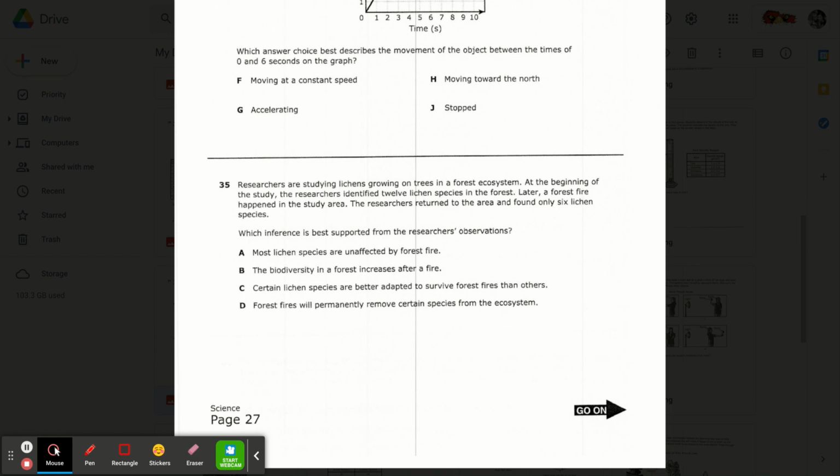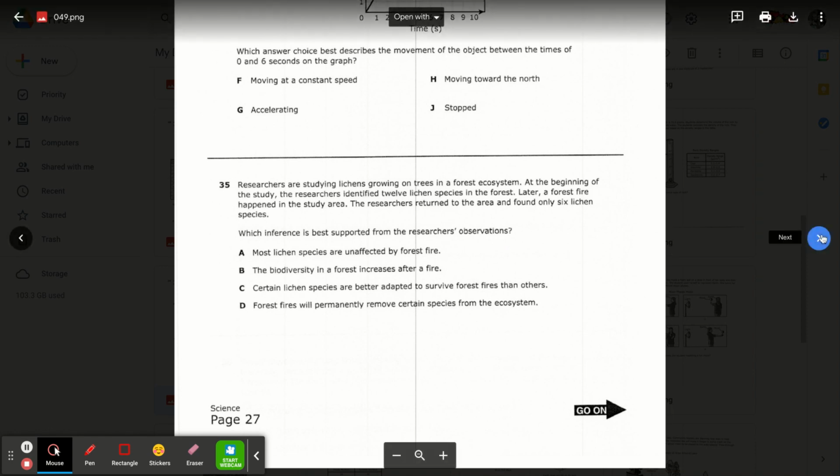Which inference is best supported from the researchers' observations? A. Most lichen species are unaffected by forest fire. B. The biodiversity in a forest increases after a fire. C. Certain lichen species are better adapted to survive forest fires than others. Or D. Forest fires will permanently remove certain species from the ecosystem.